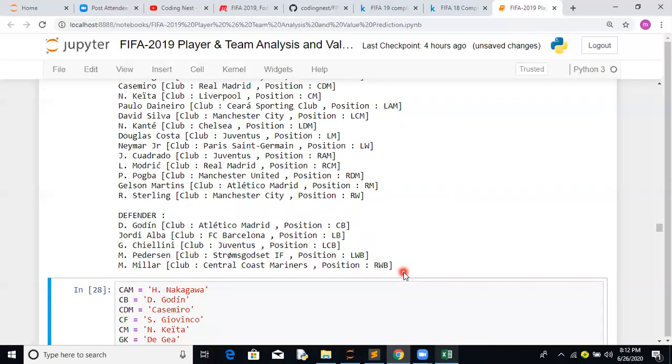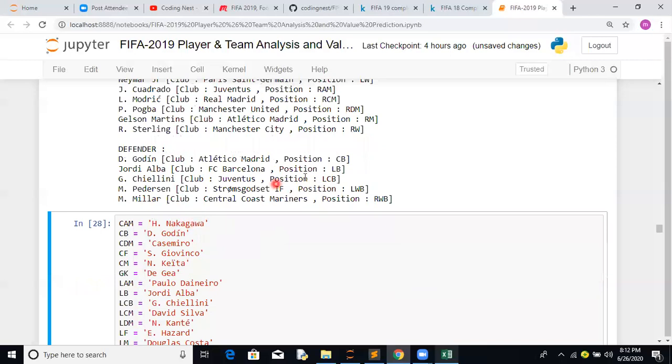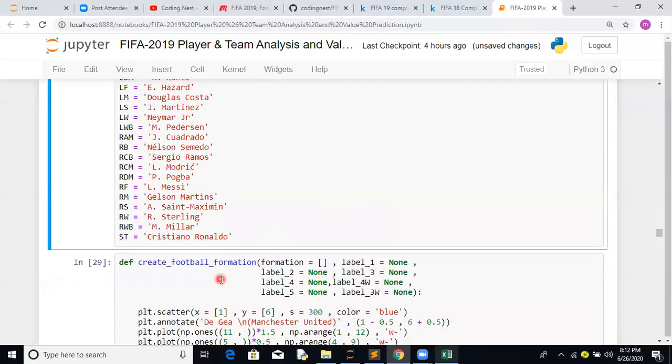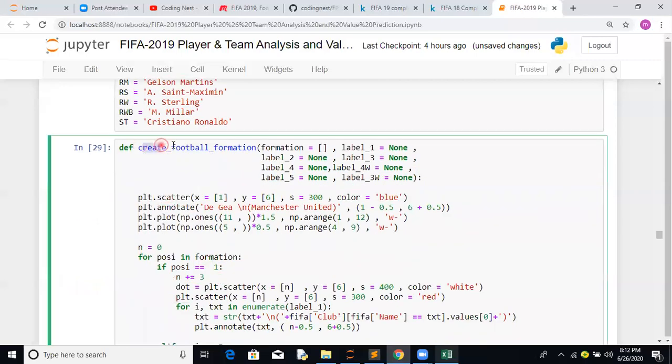Now basically we can make a dictionary. Here we have just hard coded each and every value as per the values we got, like goalkeeper, defender, and so on and so forth. Now here we have written a simple function. Basically it will help you to place those players. Even though data visualization is not required, it helps to visualize better.